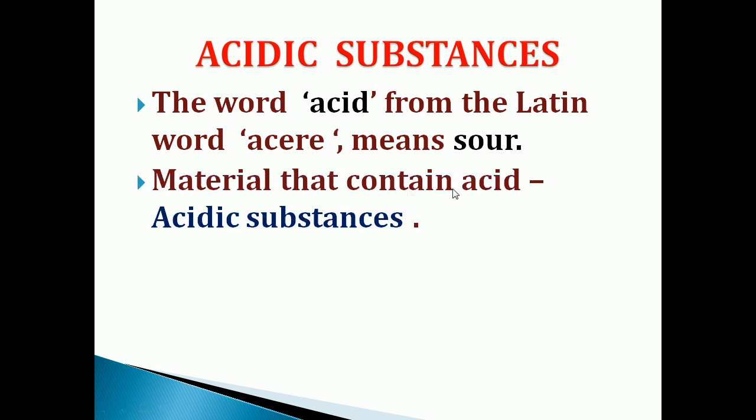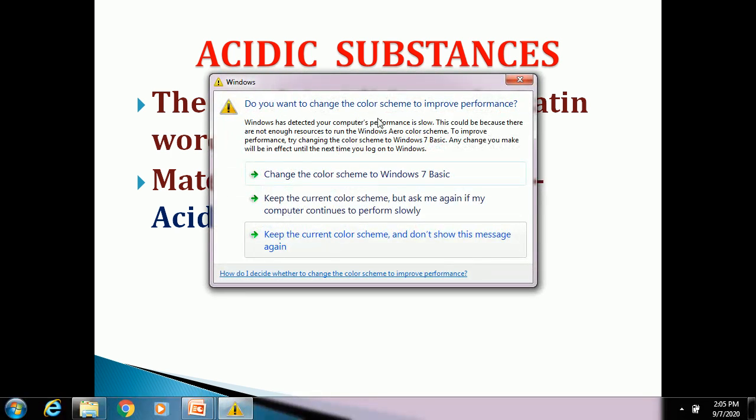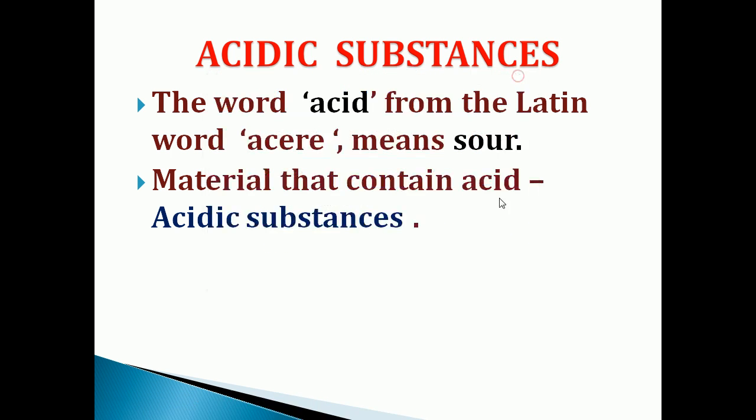Material that contains acid is called an acidic substance. The taste of acid is sour, so acids are sour in taste.